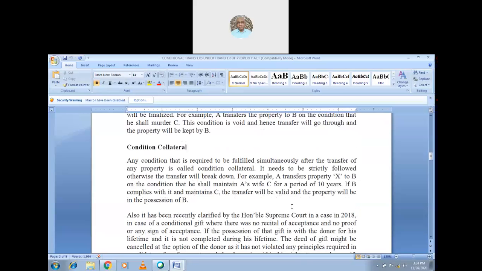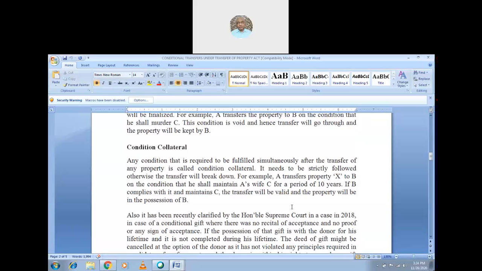For example, A transfers property X to B, it's good. Such a condition must be fulfilled, otherwise the transfer will break down. Suppose we do not do so, the transfer will break down. Example, we will see it. A transfers property X to B on the condition that he shall maintain A's wife C for a period of 10 years. So he has to maintain A's wife C for 10 years. Then the property X will be transferred to B.